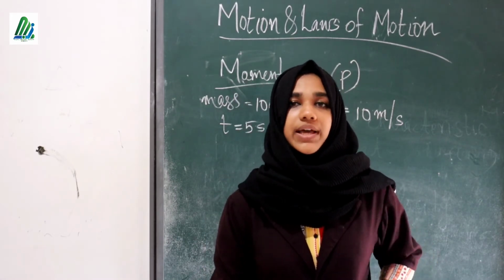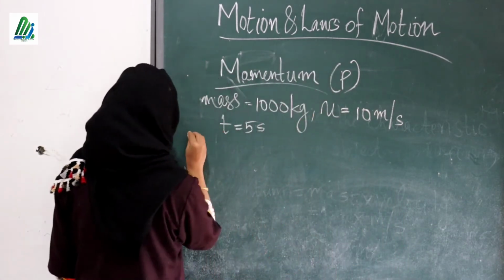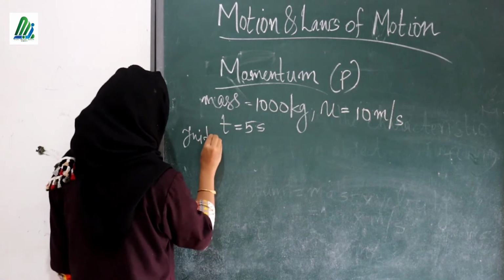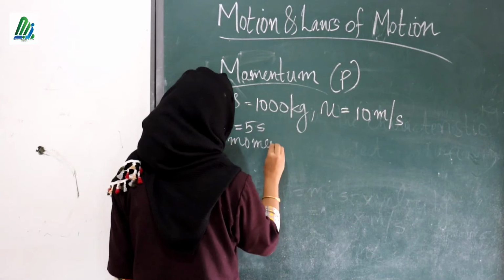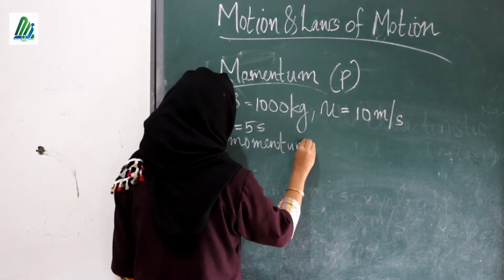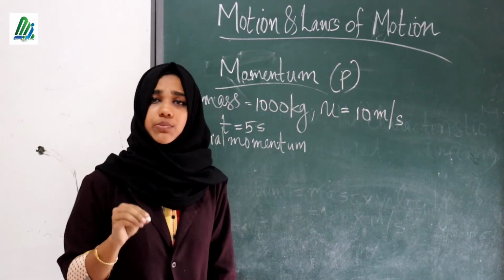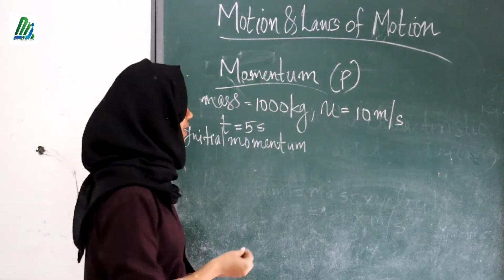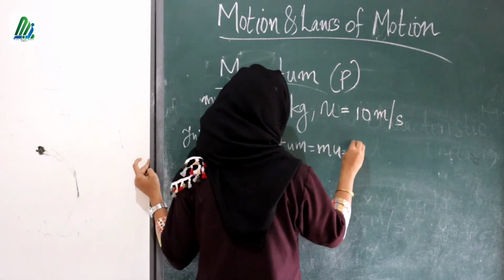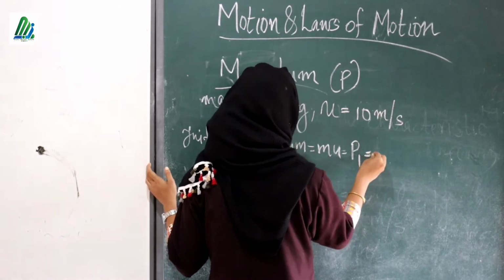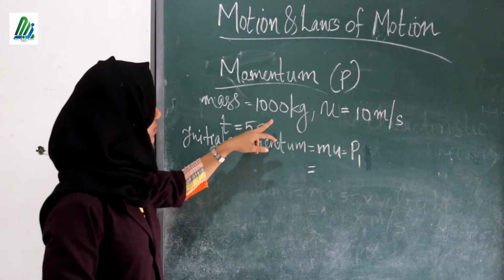The initial momentum can be represented by the symbol P1, or mu.